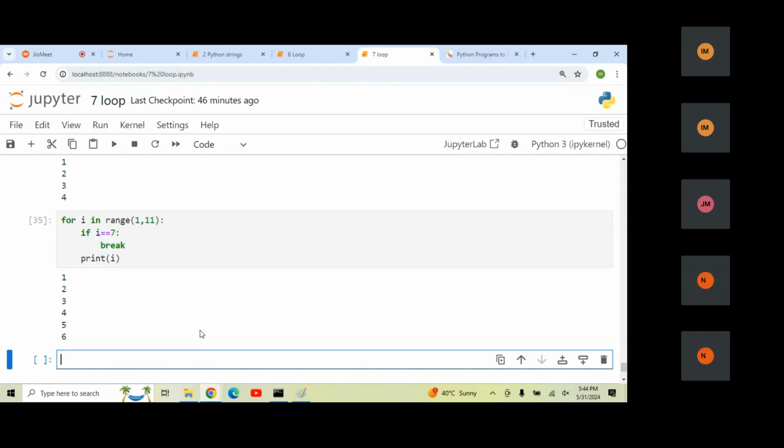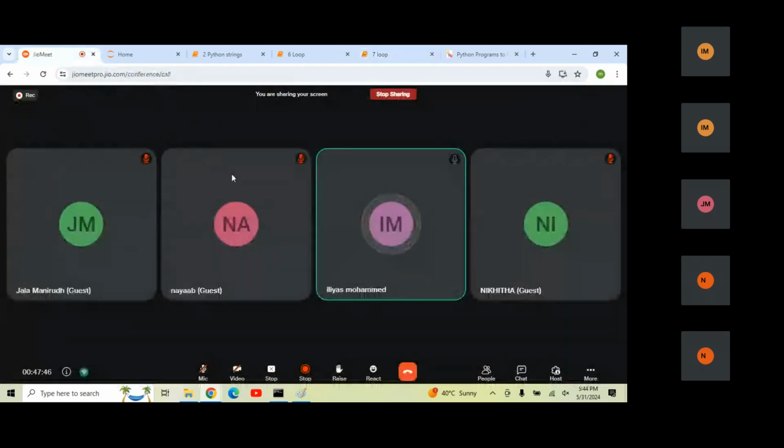So in the next class, we are going to understand functions. What are functions? What are the different types of functions available? How to write functions? And what is the use of a function? All these things we are going to cover in the next class. Any doubt, any questions?